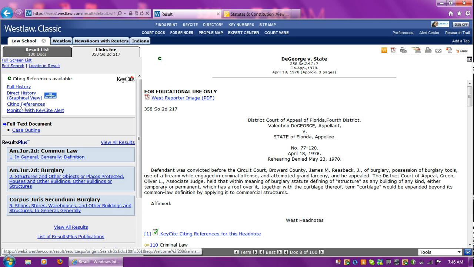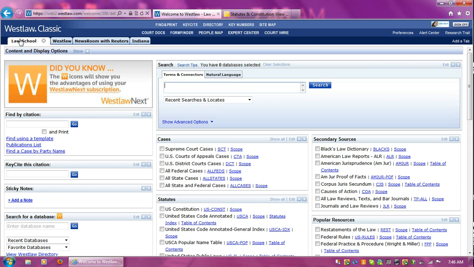Okay, very good. That looks like a very good one for us. We can do citing references to that and find more cases about that. Okay, and we definitely want to read through DeGeorge. Let's go back to the Law School tab, Natural Language, because now we want to look at an annotated version of the statute, because that also is another way to find good case law.